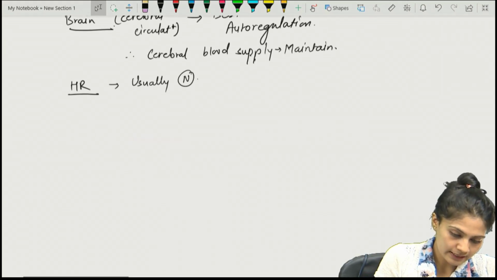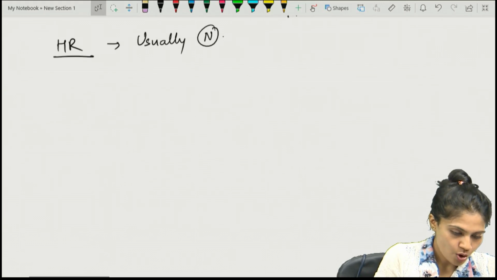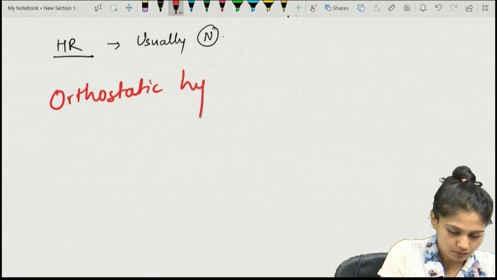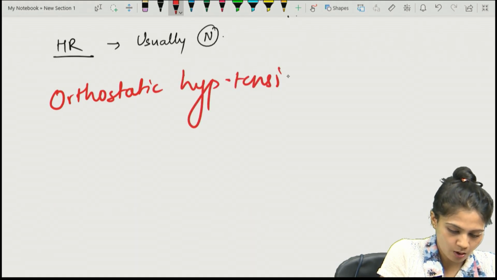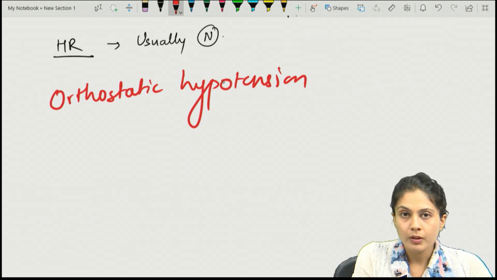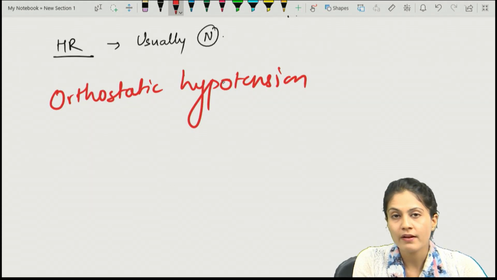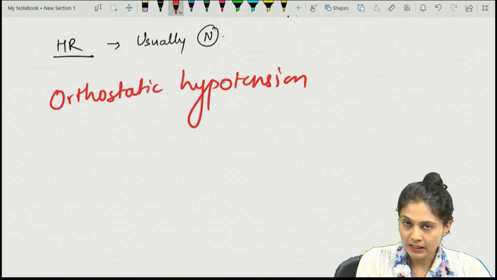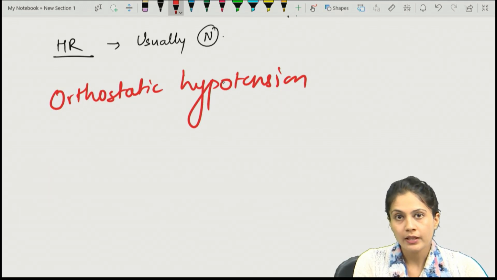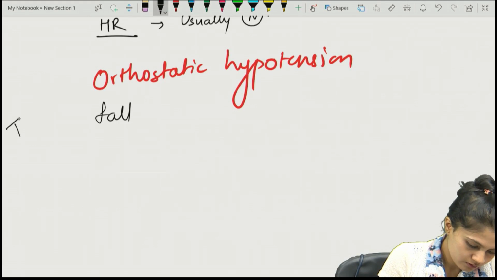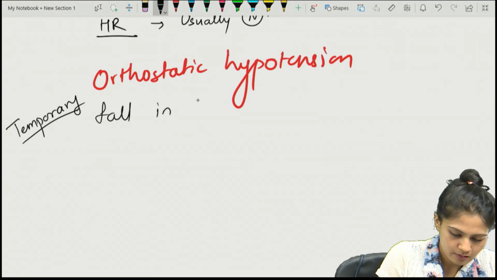And this reminds me of one of the phenomena, which is known as orthostatic hypotension. Now, what is orthostatic hypotension? Remember, there is a fall in the blood pressure. There is a very temporary fall in the blood pressure whenever you are standing up from the sitting or the lying supine position, right? So there is a temporary fall, you can write, which is maintained for a few seconds, fall in BP.